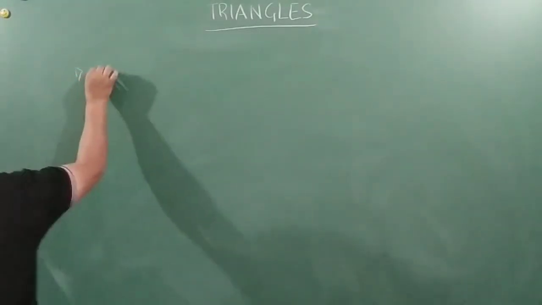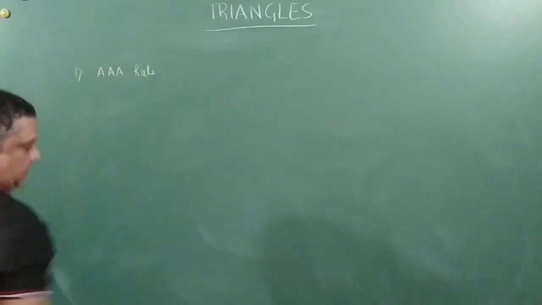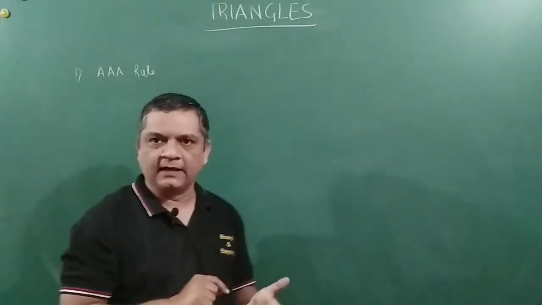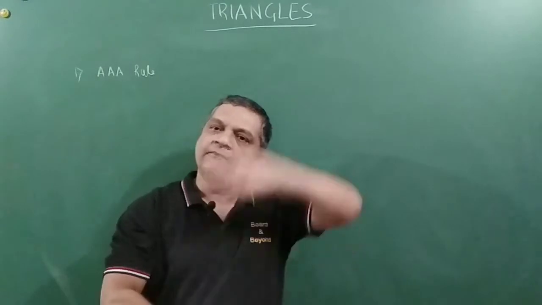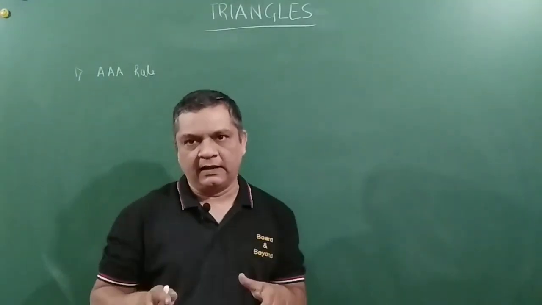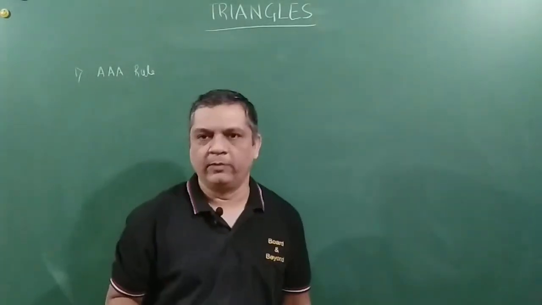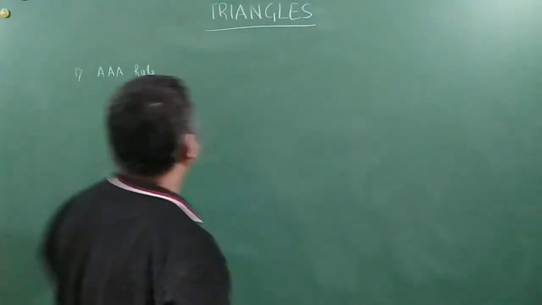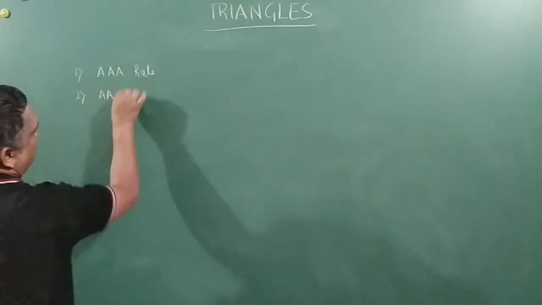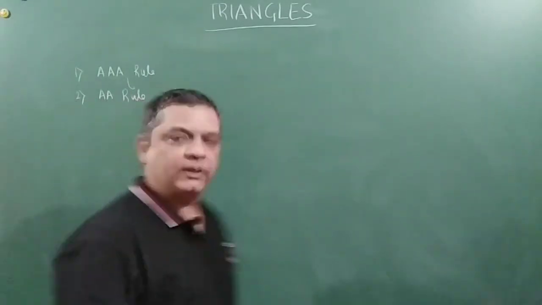So the first rule is the AAA rule, which says that if all angles of one triangle are equal to all angles of another triangle, then these two triangles are similar to each other. This is just an extension of that, friends: the double A rule.